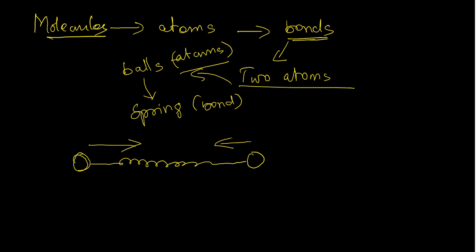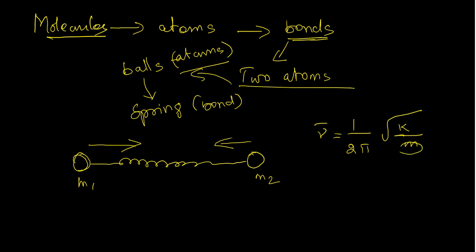This is studied, and the vibration of this spring and ball depends upon the mass of these two balls, actually atoms, and that can be calculated. The frequency at which these two balls can vibrate can be calculated by this formula, 1 by 2 pi into root of k by m, where m is the reduced mass.